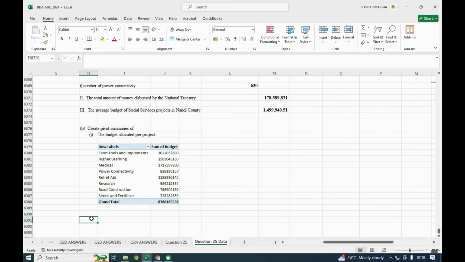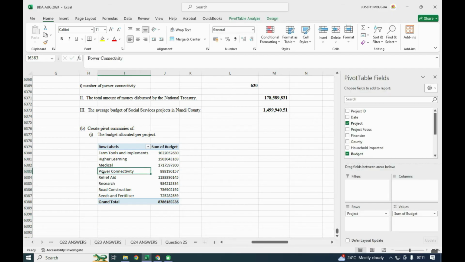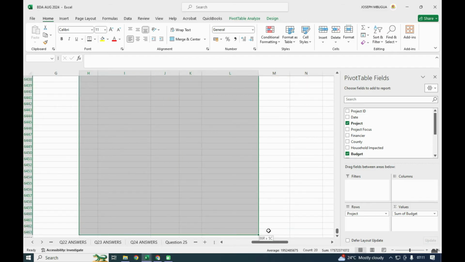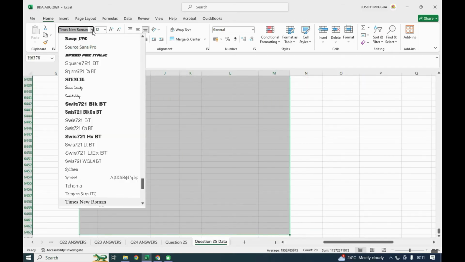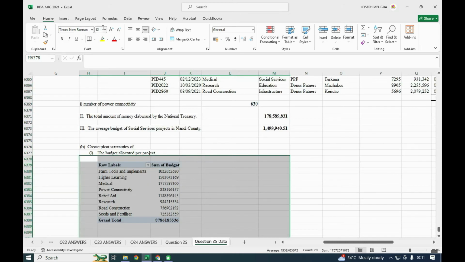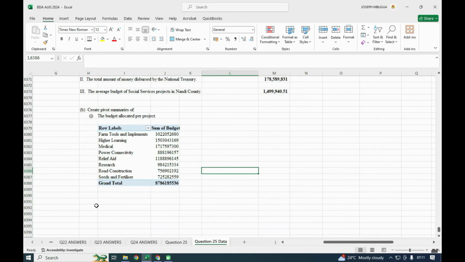Number 2, we had a summary of... so remember these values, you can just highlight this to format this part using Times and font number 12. That way.